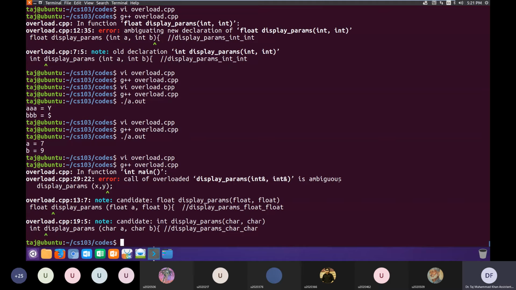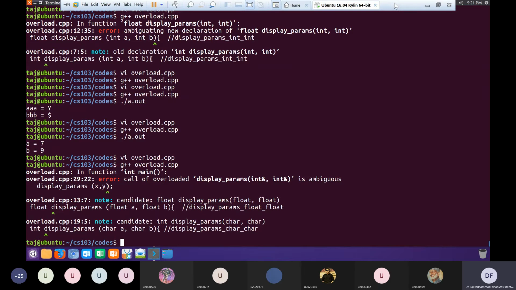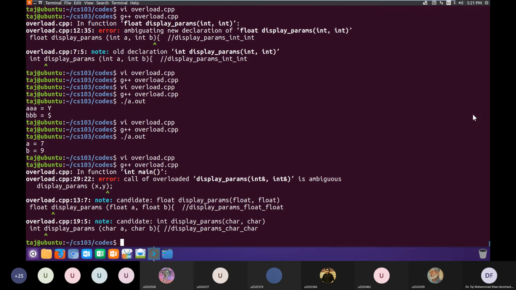In C it would have done what Mohammad Fareh said: it would have automatically tried to convert the parameters to one of the existing implementations, and it would have seen that integers can be converted to floats, and called the float one. But in C++, the type checking is more strict, and it gave us an error that the call to display params is ambiguous. Is it clear?